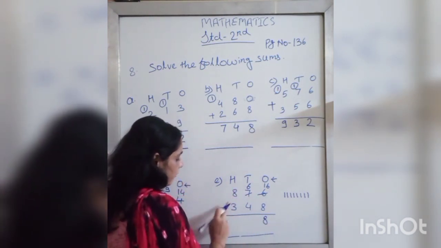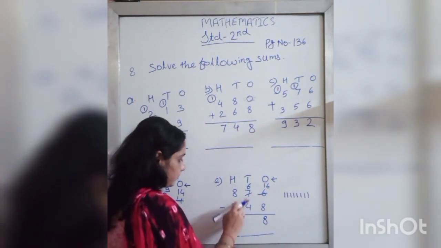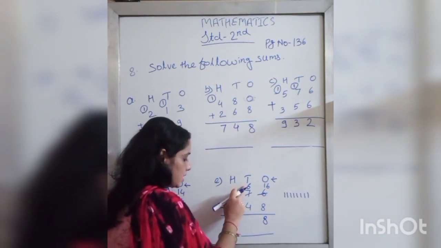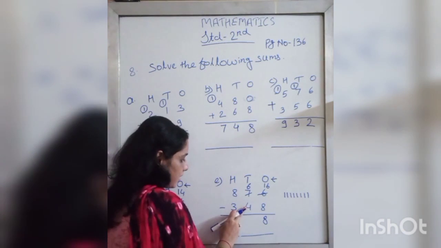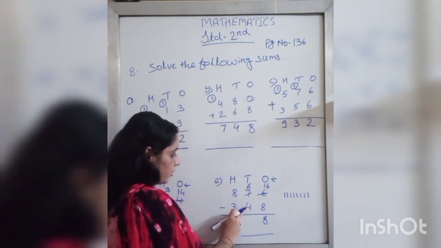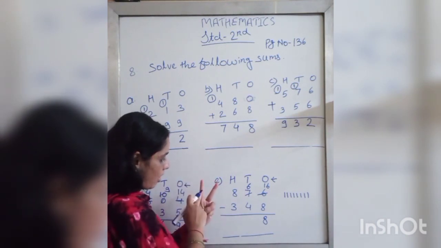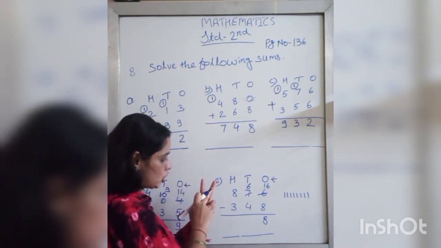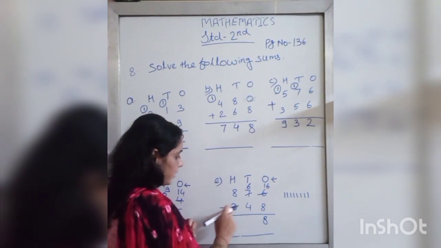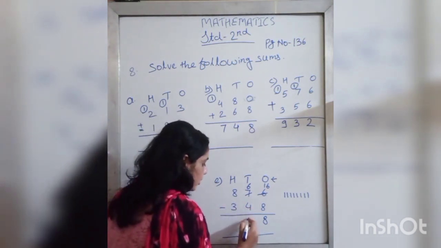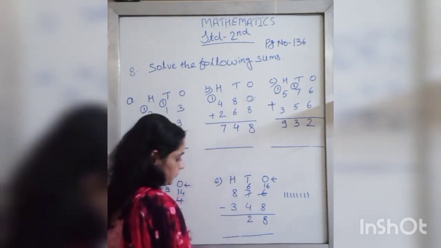Now the next number, we have to subtract 4 from 6. Start counting after 4 till we get 6. 5, 6. How many fingers are here? 1, 2. So 6 minus 4 is equal to 2.